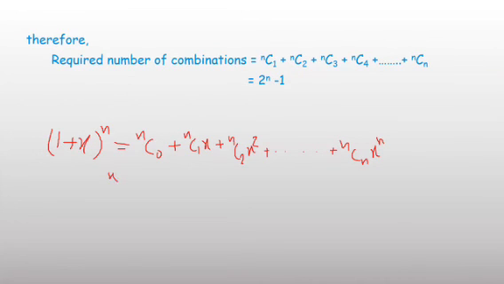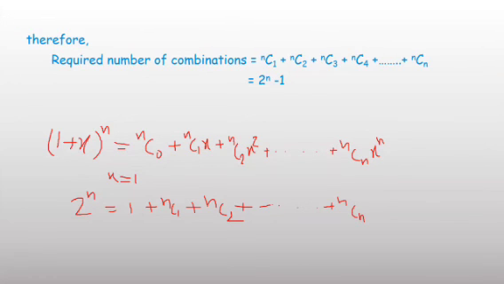Now put x equal to 1. Then you can easily observe 1 plus 1 means 2 power n, and 2 power n equals the first value nC0, whose value is 1, plus nC1, because in place of x we are writing 1, plus nC2, plus and so on, and the last is nCn.